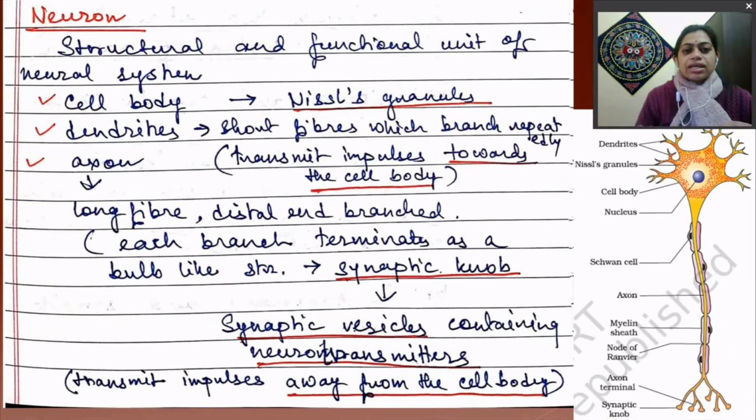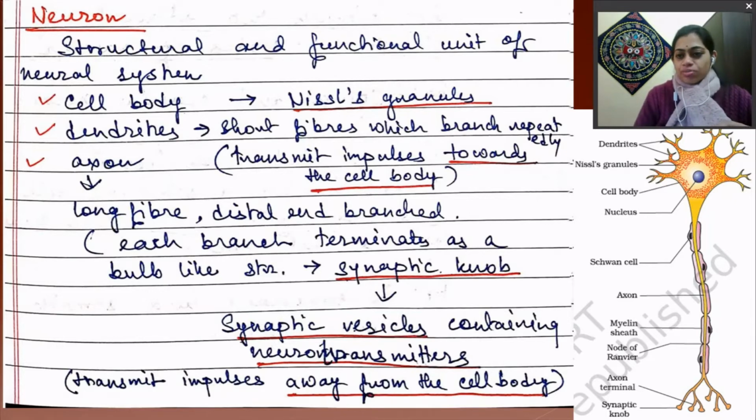Dendrites are there to transmit impulse towards the cell body. That means they receive the stimulus. And axons are long fibers, distal and branched, and each branch finally terminates into terminals. So these axons are mainly to transmit the impulse to the next region or the next neuron.